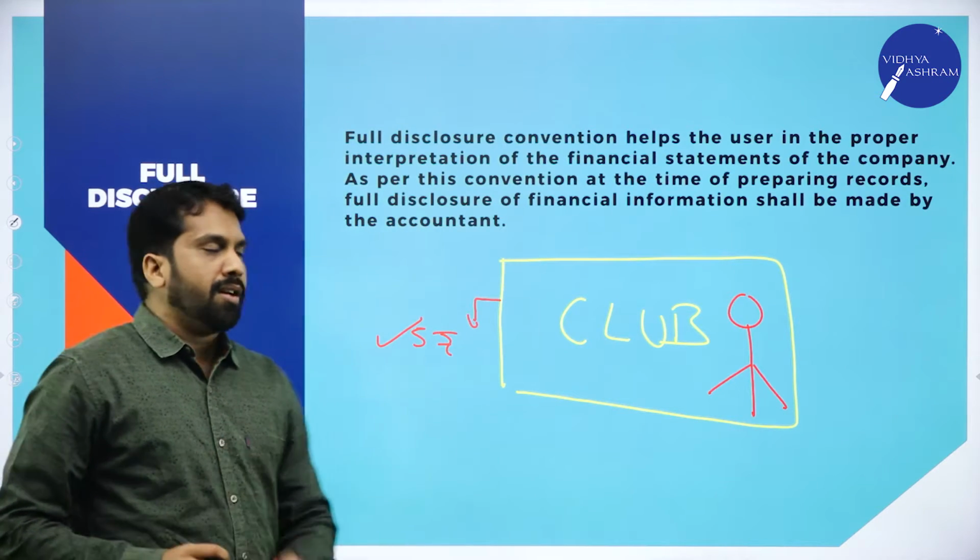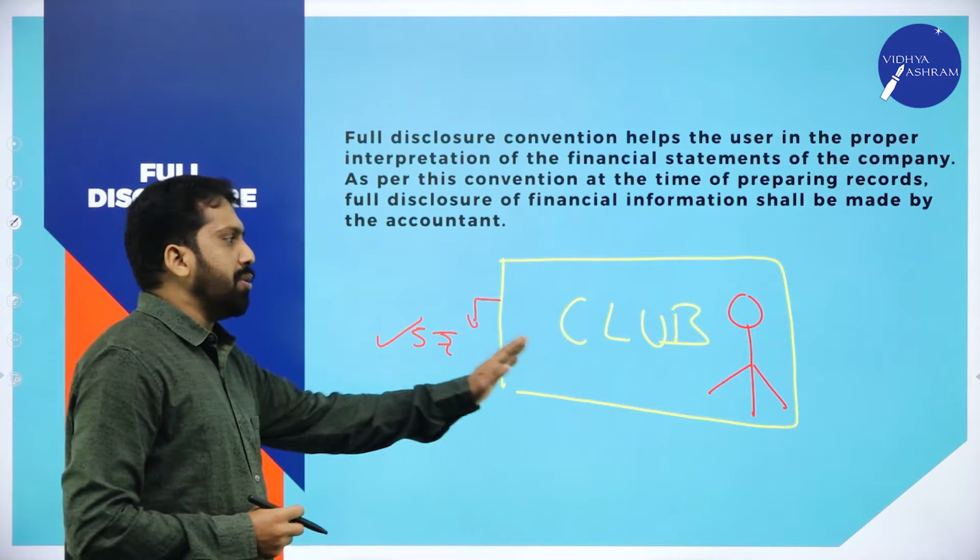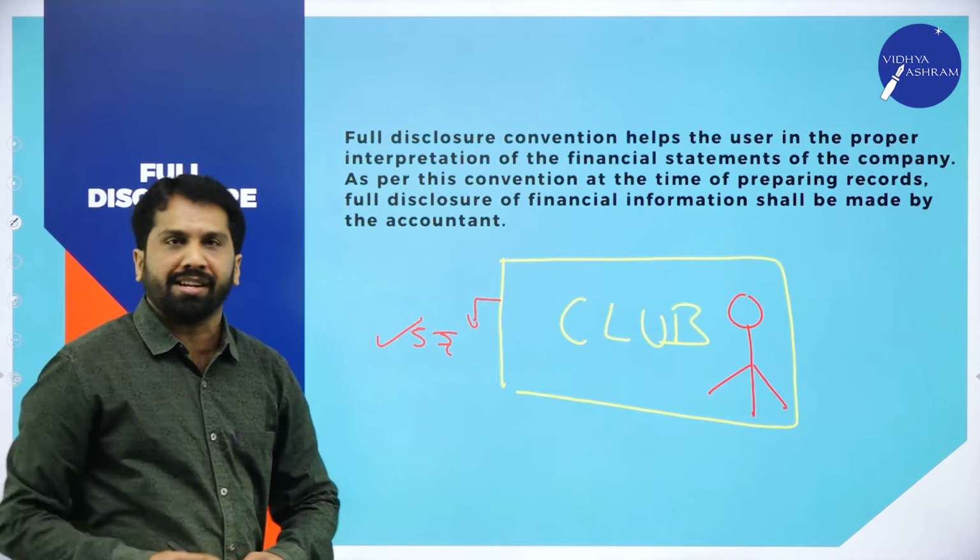I'll give you an example. You are the accountant, so all the members or all the owners of the club are out of station.